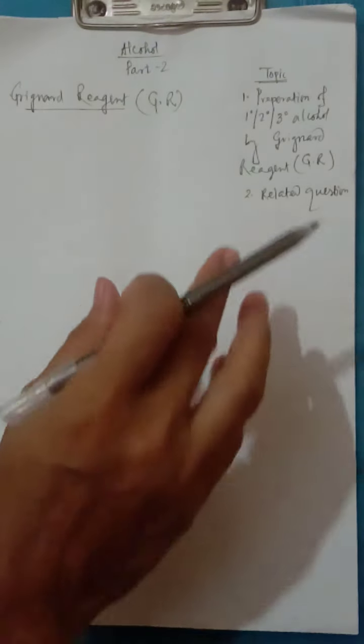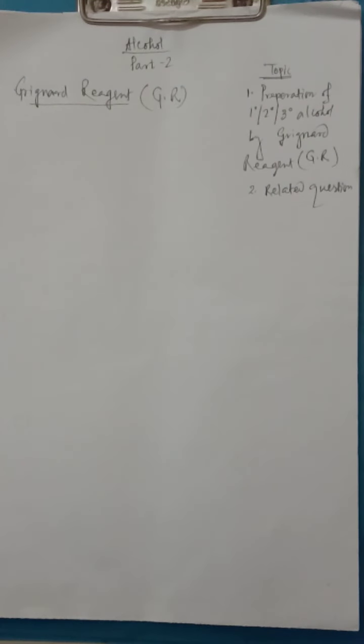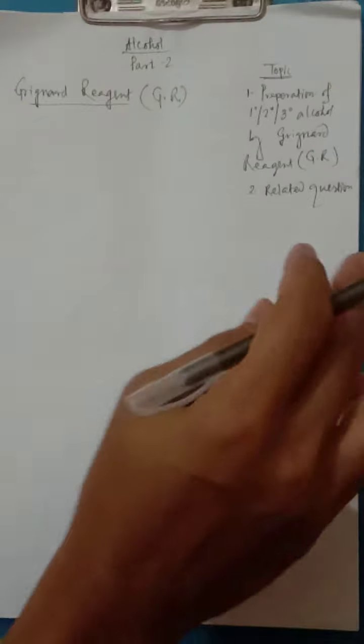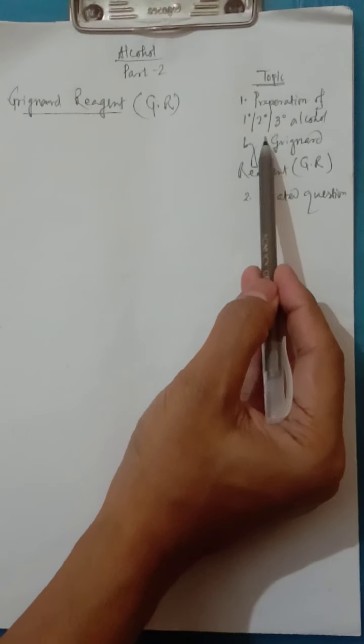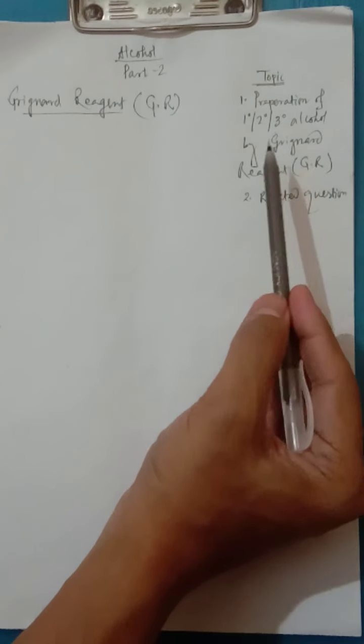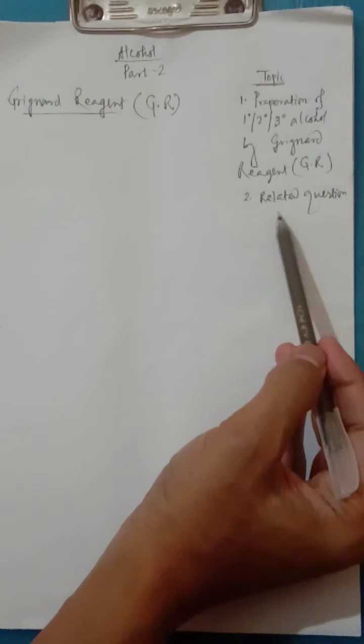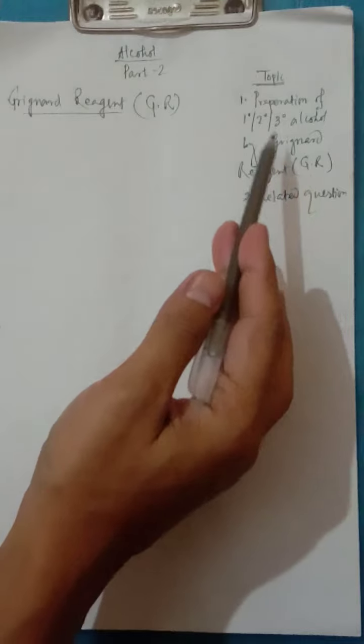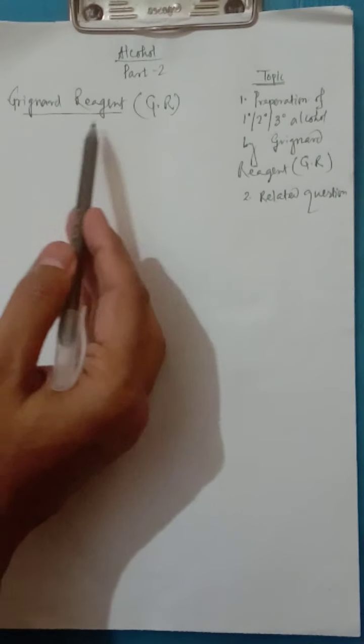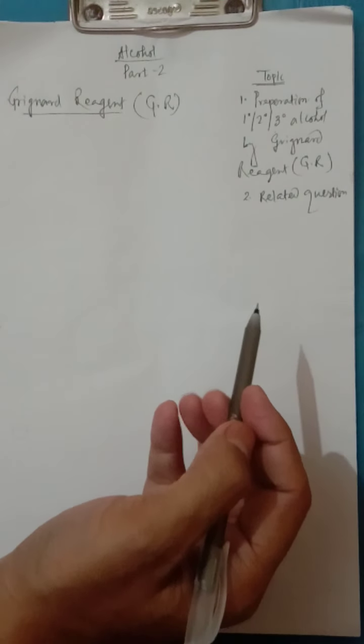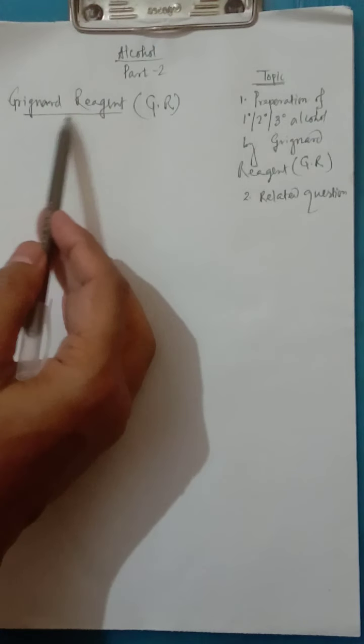In this second part of alcohol, we are going to discuss the preparation of 1 degree, 2 degree, 3 degree alcohol by Grignard reagent and related questions. Before moving to the preparation, we first have to be familiar with the Grignard reagent. Very briefly, what is the Grignard reagent?